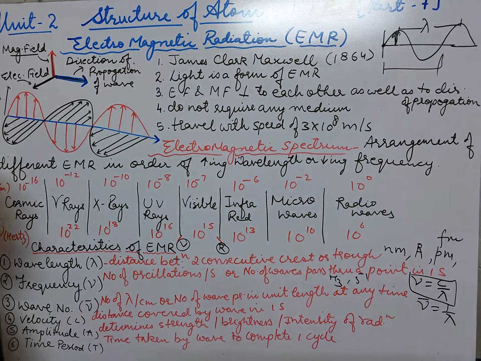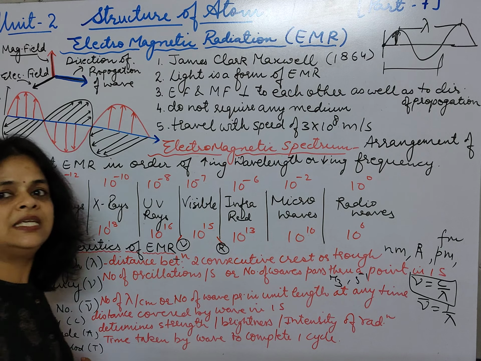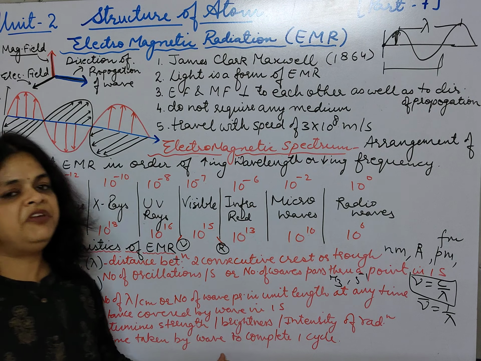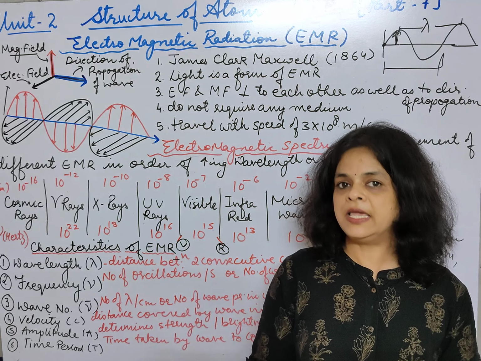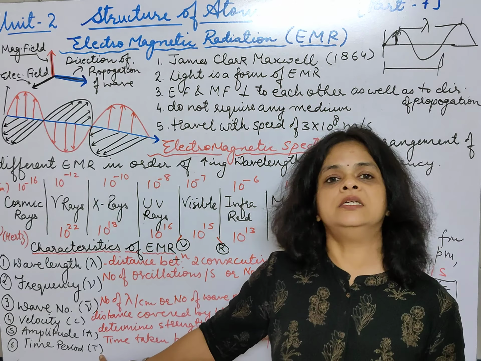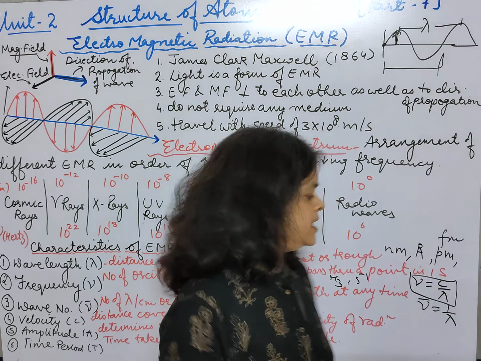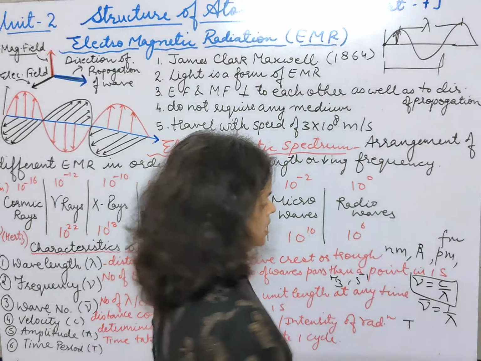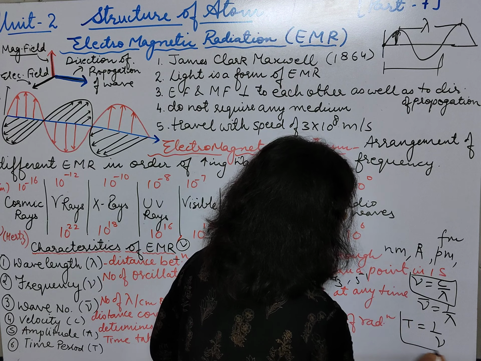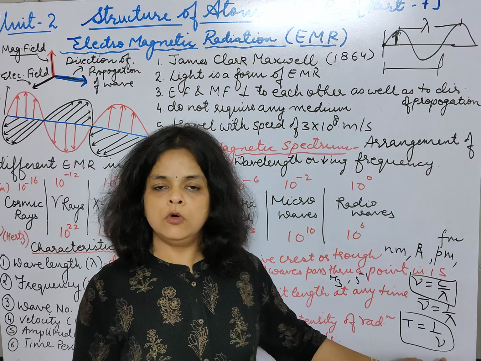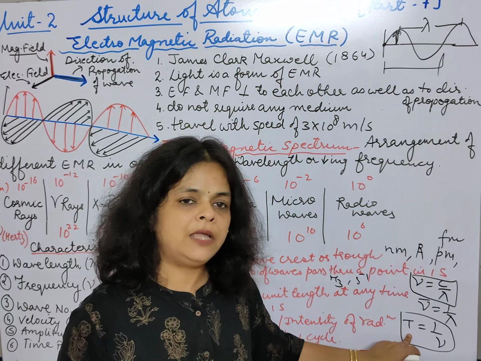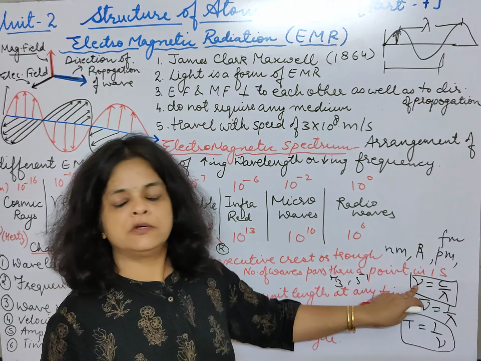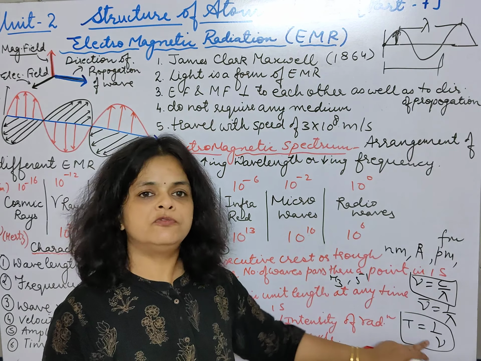Is it clear? Now the last term which we have to discuss, that is the time period. Time taken by the wave to complete one cycle. I guess you all must be knowing what is one cycle. So the time taken to cover that one cycle is called as time period, and it is denoted by capital T. And there is a formula to calculate it. Capital T is equals to 1 by nu. If you know the frequency, you can easily calculate the time, and you all know the unit for the time is second, and for the frequency it was second inverse because of this formula.